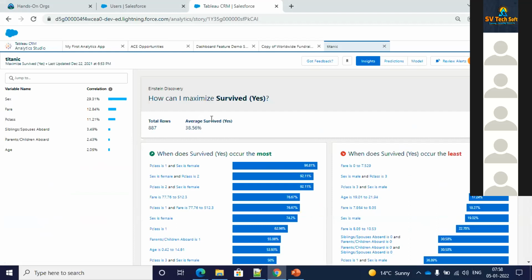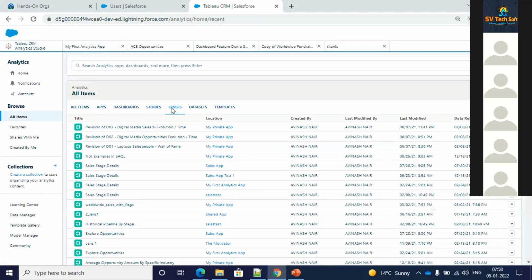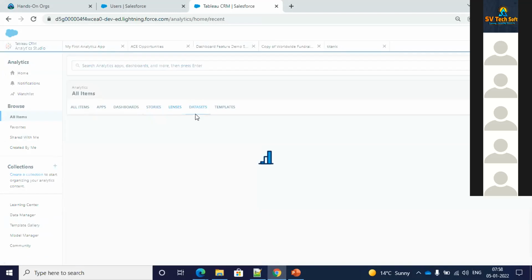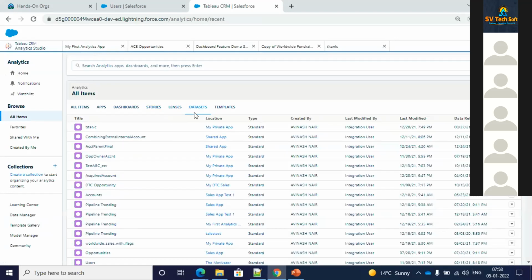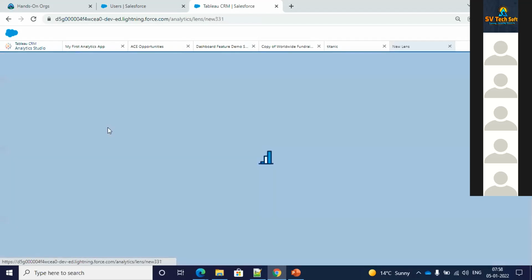you get certain insights over here. I will come to this a bit later, maybe this time it will be a bit confusing. Then we have the lenses. Lenses is nothing but some data sets. So basically after doing the transformation, when we perform the final output, we get these data sets. And in the data set you can drill down further and check whatever things you want to check.